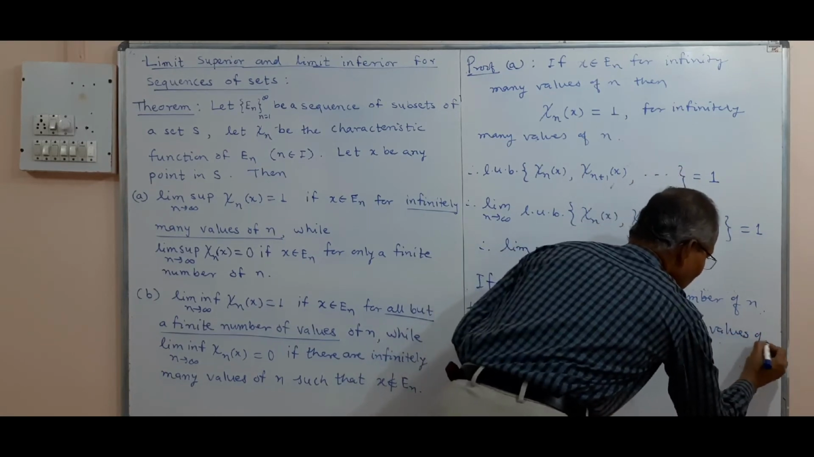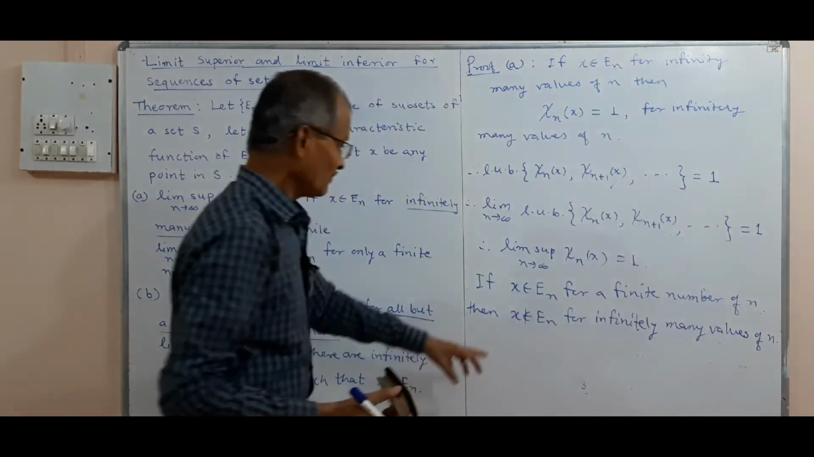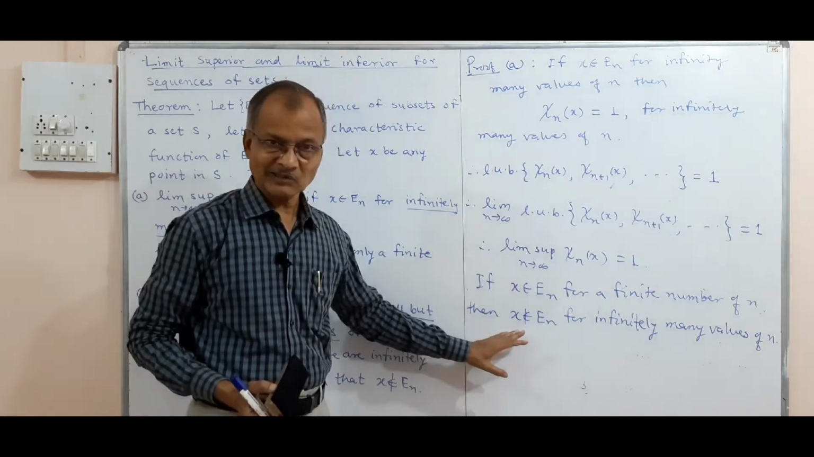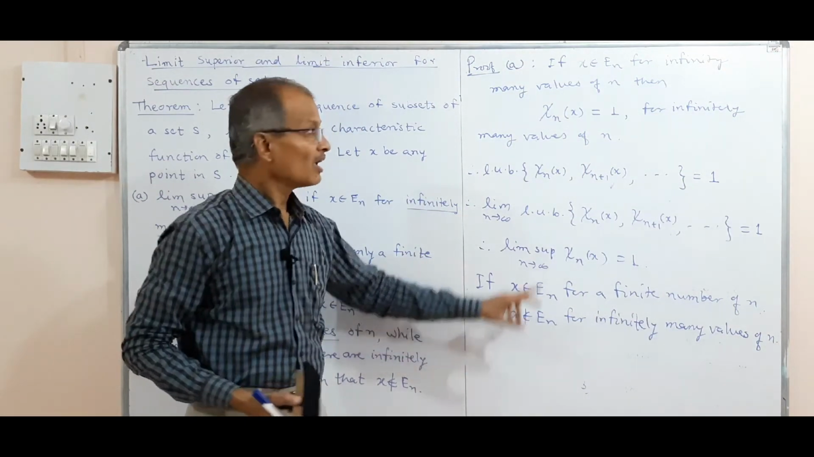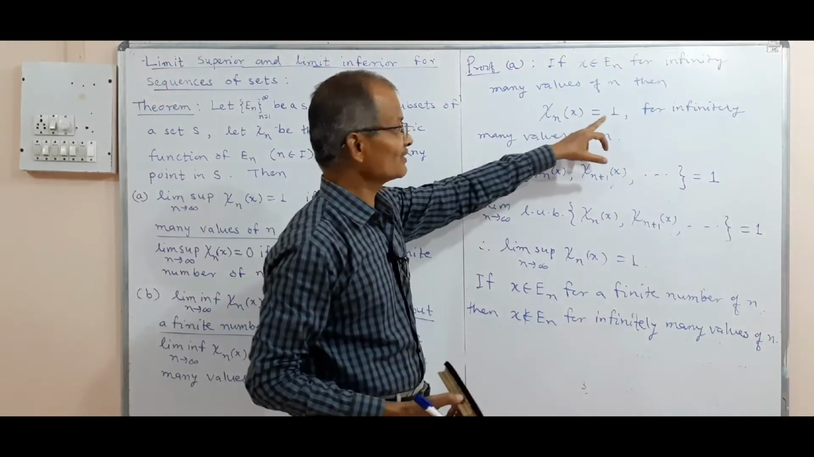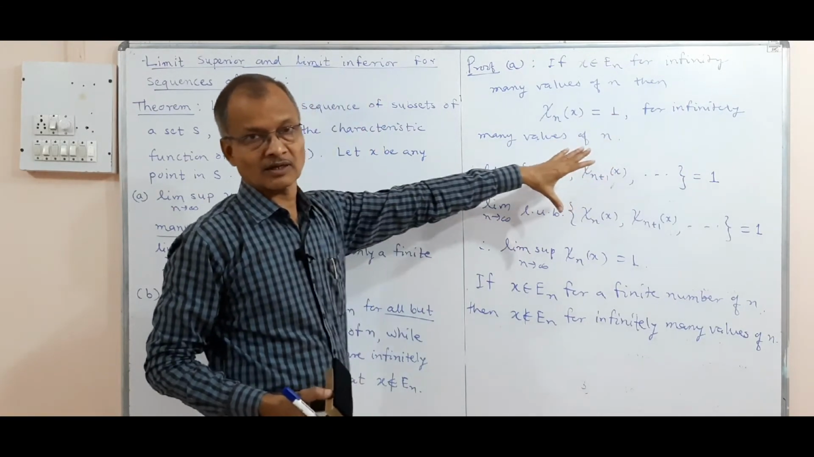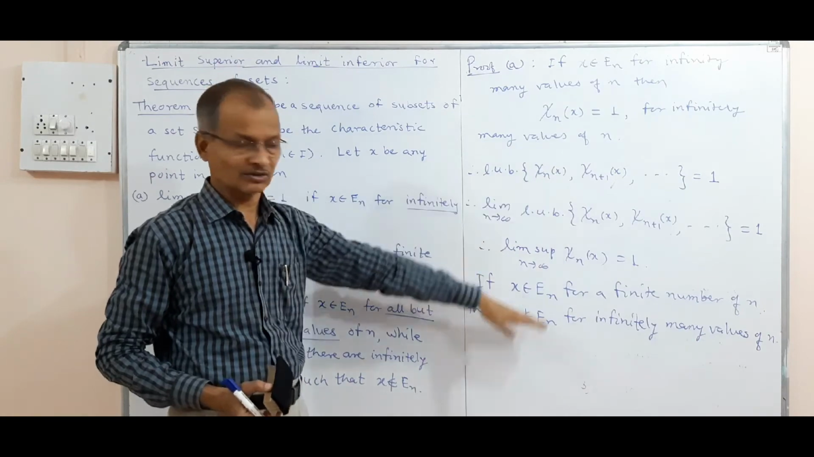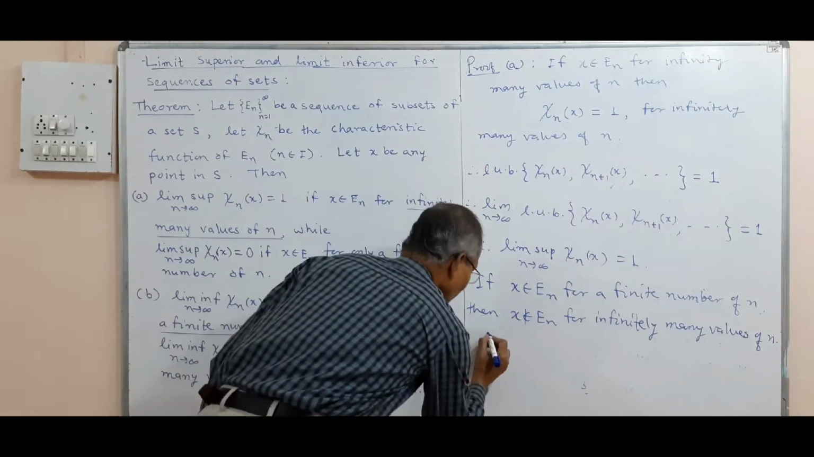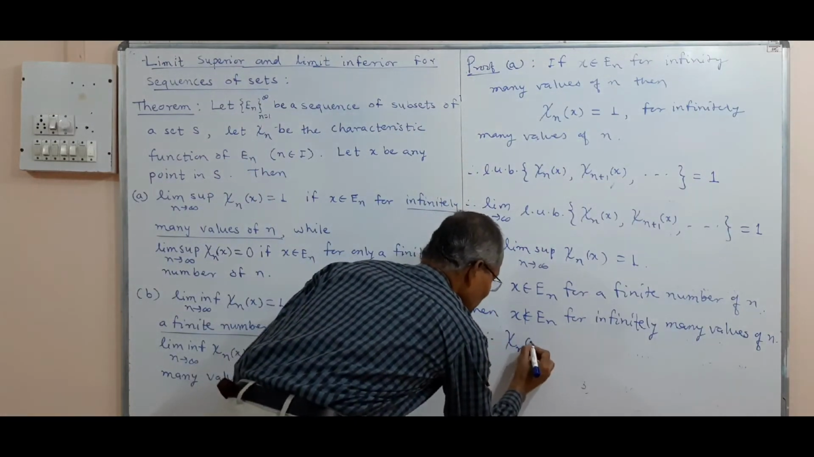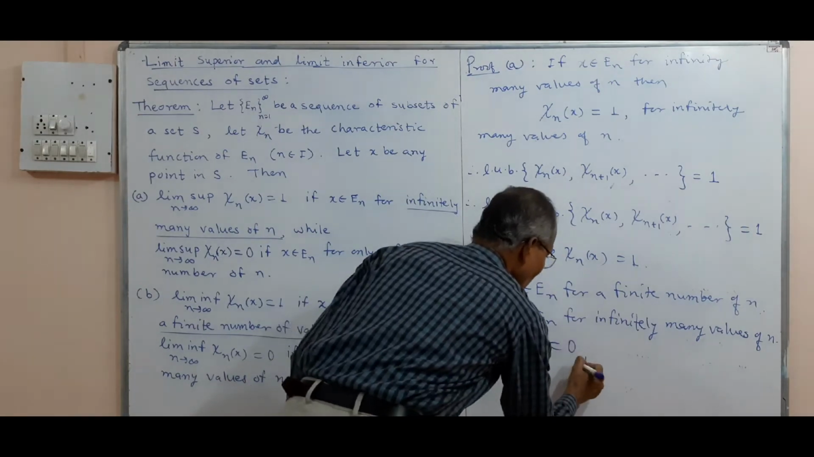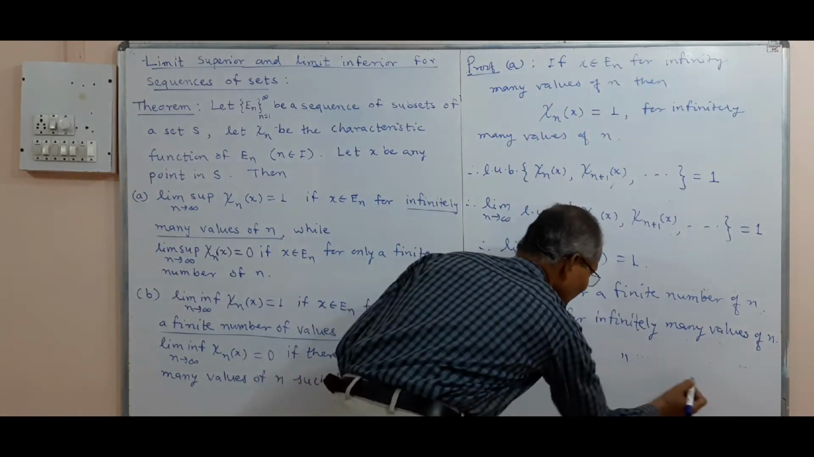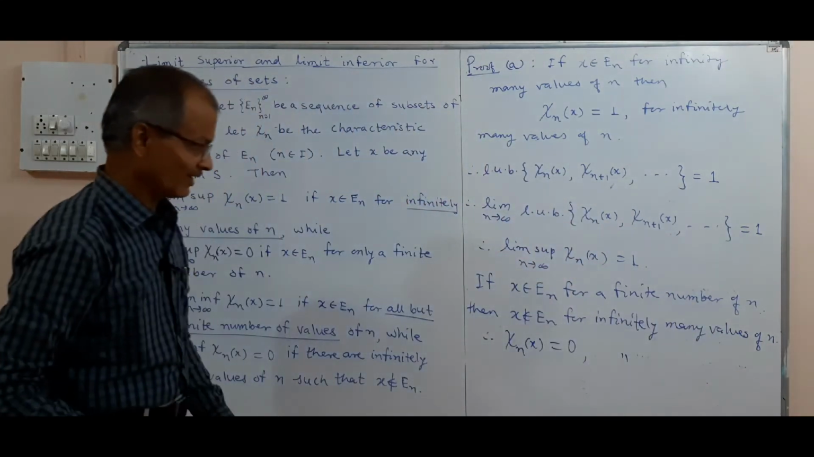And further, what will this imply? If x is not in E_n, then the characteristic function of x will be 0. If it is in E_n, then its value is 1. That is the definition of the characteristic function, either 1 or 0. And therefore, χ_n(x) is equal to 0 for infinitely many values of n.